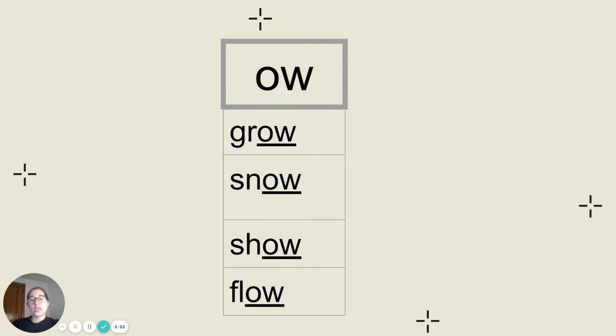Now let's look at the letters OW that make the long O sound, such as grow, snow, show, and flow. Grow is spelled G-R-O-W, snow is spelled S-N-O-W, show is spelled S-H-O-W, and flow is F-L-O-W. Let's repeat them together one more time. Grow, snow, show, and flow. Go ahead, pause to get those words copied down and click play when you're ready to move on.